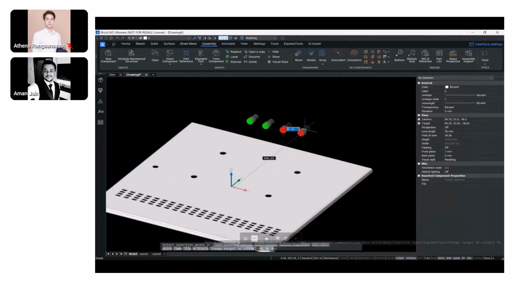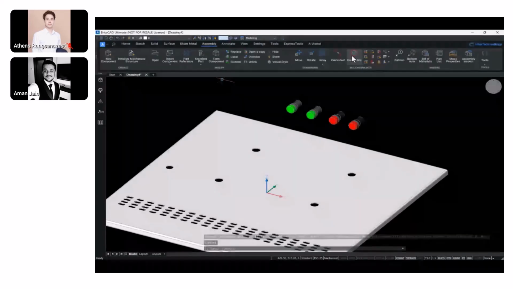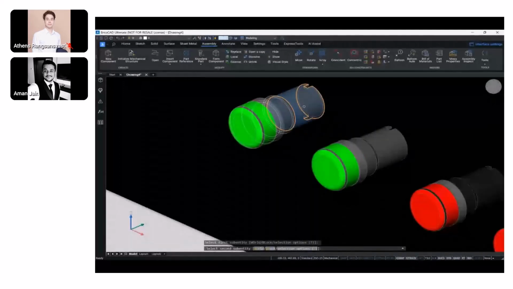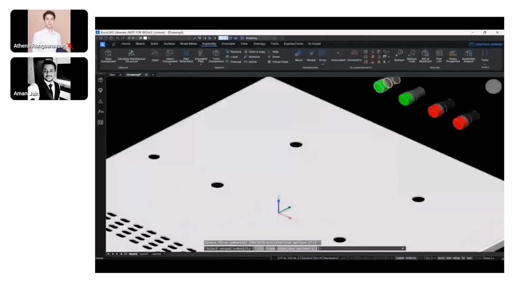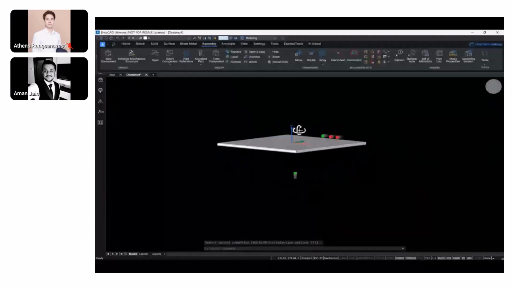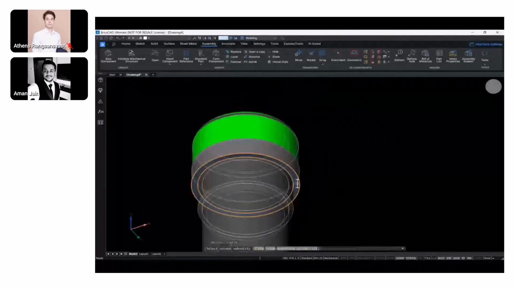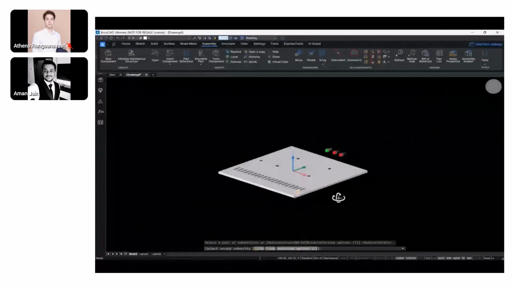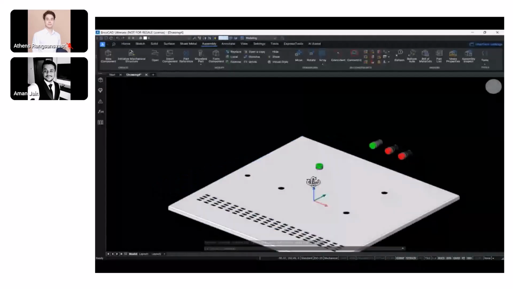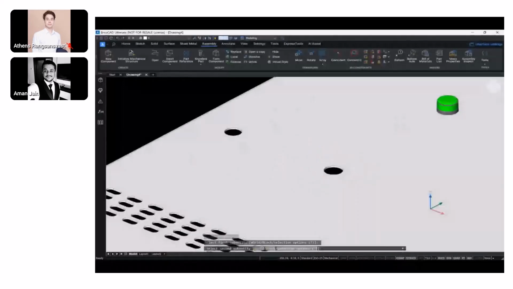So I'm inserting 4 instances. You can simply copy as well using the gizmo, or just do a copy paste. That should work. But that's the process that I'm comfortable with, through insert component, and I can very easily insert it. So this particular constraint would help us align the switches to this particular hole, right? So we have this concentric constraint and it's got aligned, as you can see, and I'll apply a coincident constraint to fix the geometry on top of the surface that I have. Now I just select the top surface so that it's coincident on the top surface, and I'm able to place my switch. Similarly, I'll apply the same set of constraints to the other geometries.